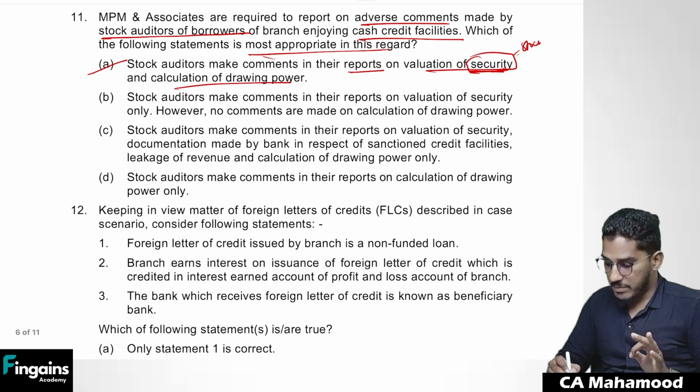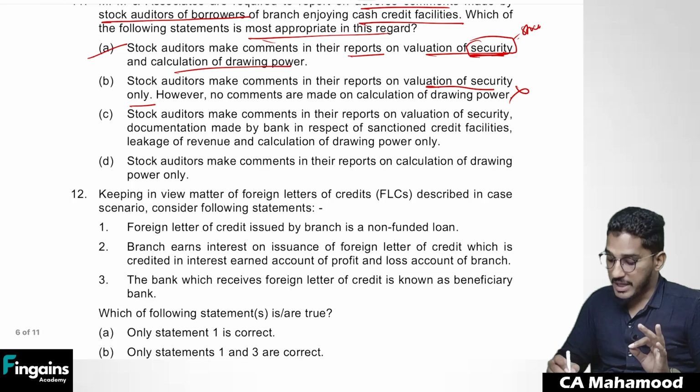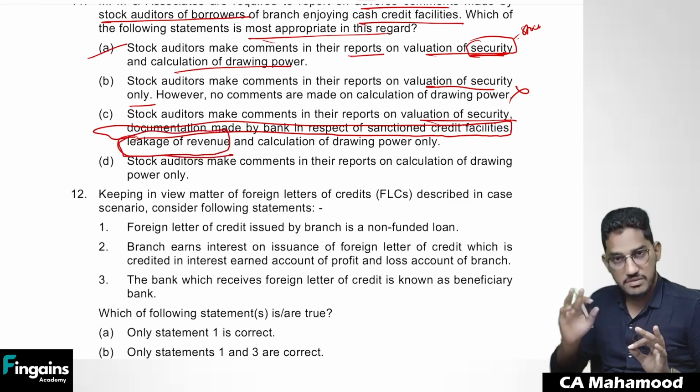Stock auditors make comments in their reports on valuation of security only. However, no comments are made on calculation of drawing power. No, they will even comment on the drawing power also. Stock auditor make comments in their reports on valuation of security, documentation made by bank in respect of sanctioned credit facilities. No, this they will not verify. Leakage of revenue, all these are responsibilities of concurrent auditor, not the stock auditor.